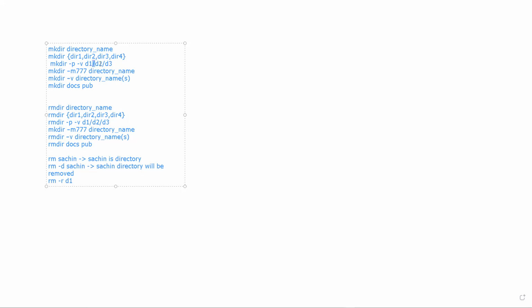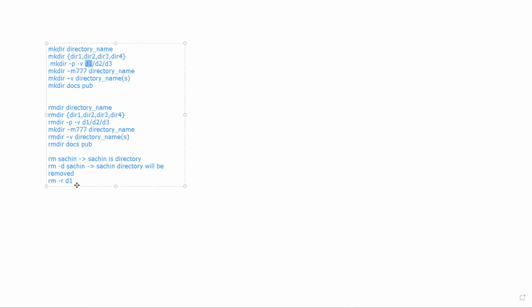Yes, it has a child D2. Then it checks whether D2 has a child. Yes, D2 has a child. Whether D3 has a child, no. But whether D3 has files, yes. So from D3 it will remove the files, then it will remove D3, then D2, then D1.